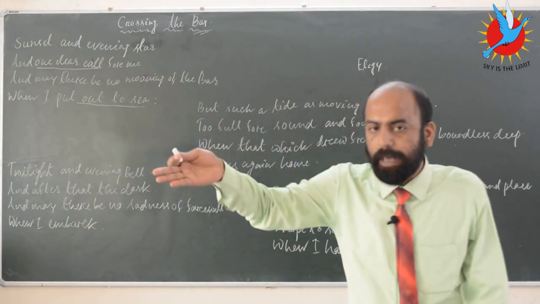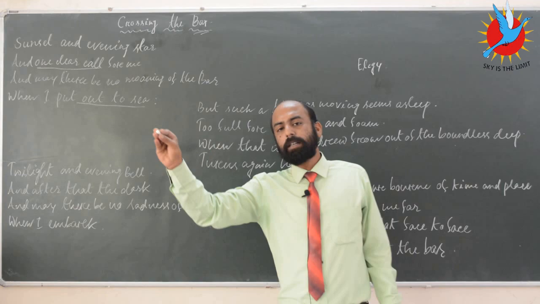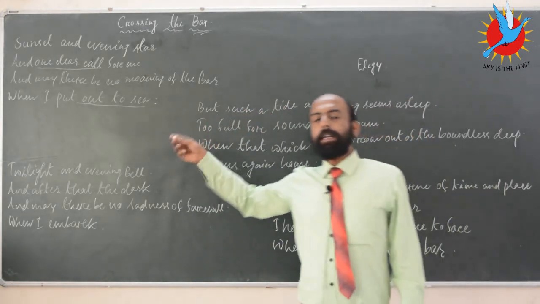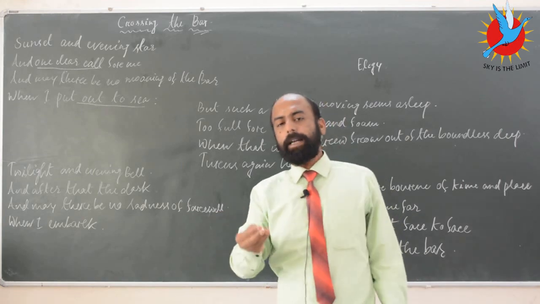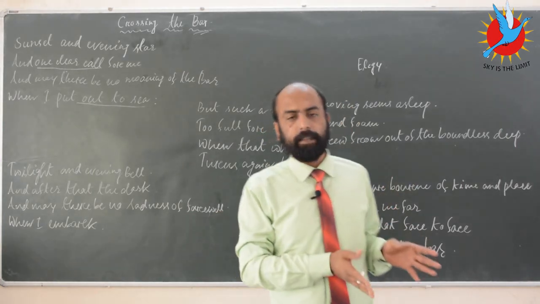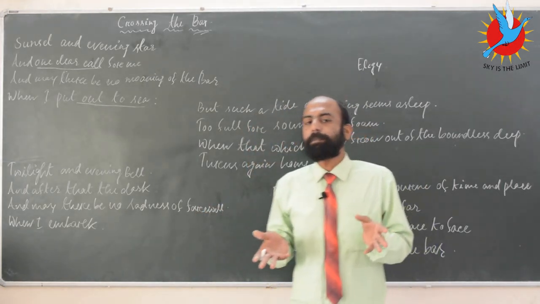When I put out to sea, when I start my journey, when I embark on my journey on the ship to the sea. So the first stanza itself gives us a lot of hint about the poet, who has come very close to his death, and he probably understands that his life is no longer.